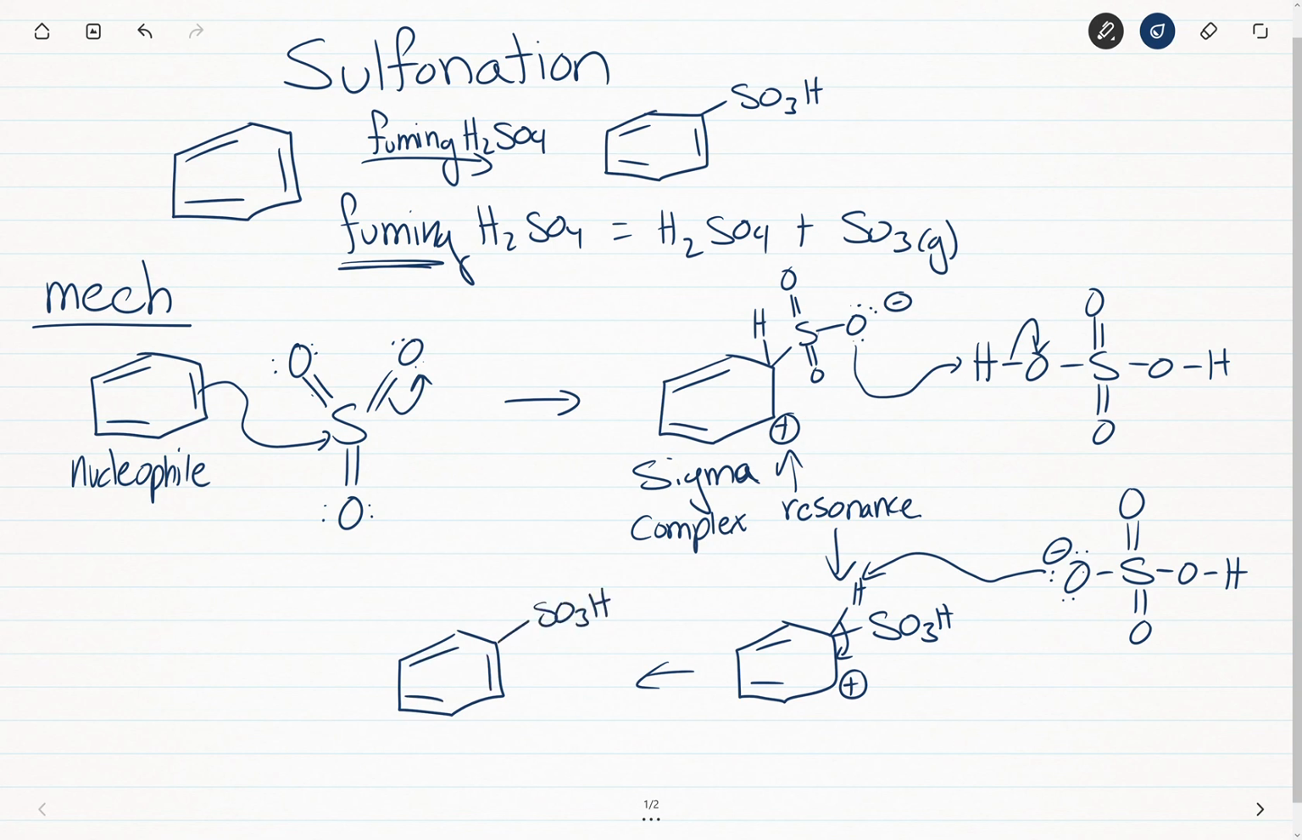We've performed the sulfonation substitution. SO3H has now been substituted onto the benzene ring, and we get sulfuric acid. So this is the reaction and mechanism for the sulfonation EAS reaction of an aromatic ring.